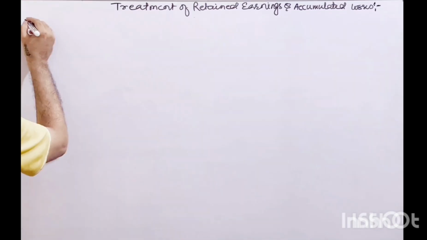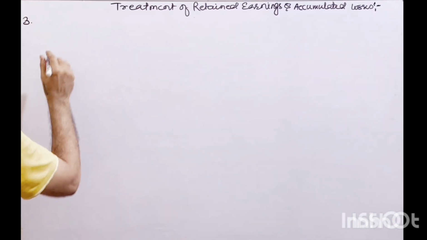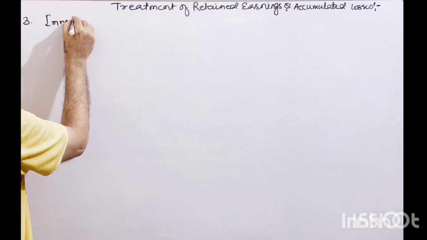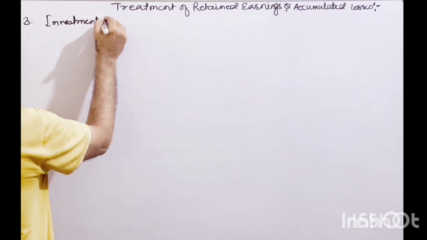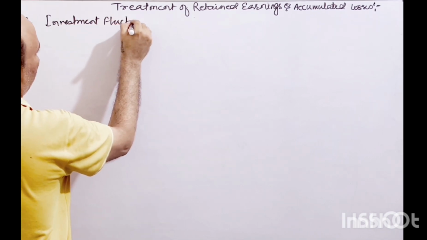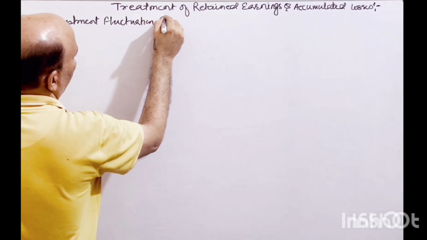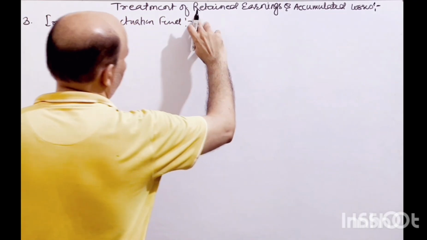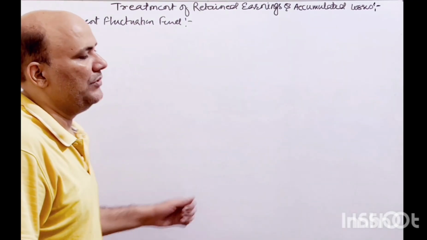So the third thing is you have investment fluctuation reserve, investment fluctuation fund, rather. Now what is investment fluctuation fund?